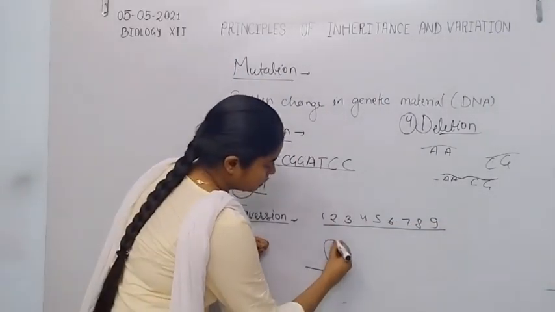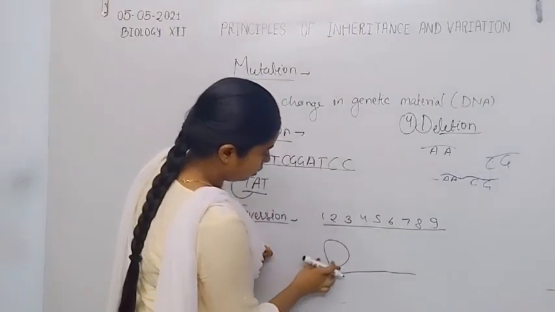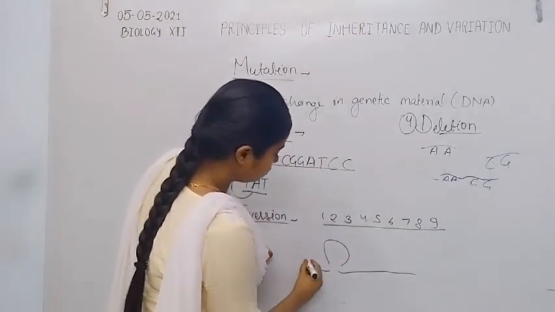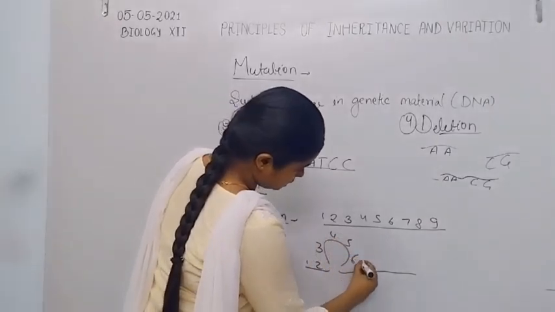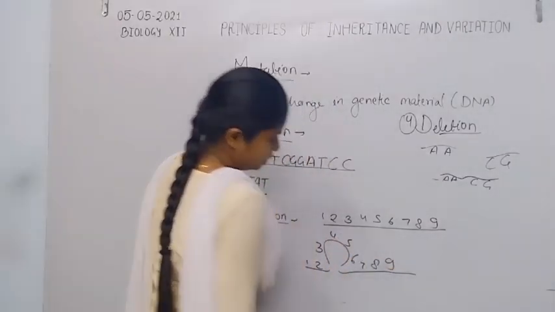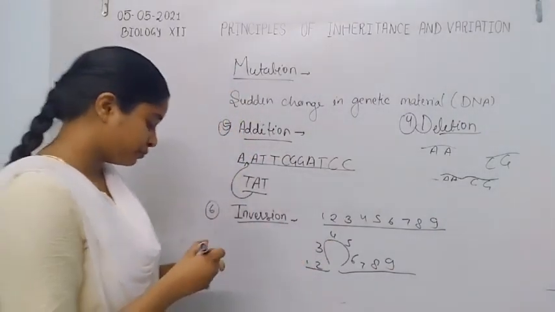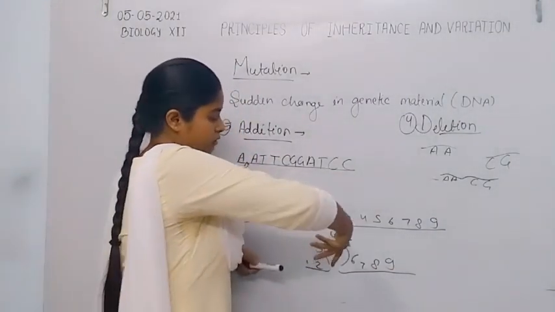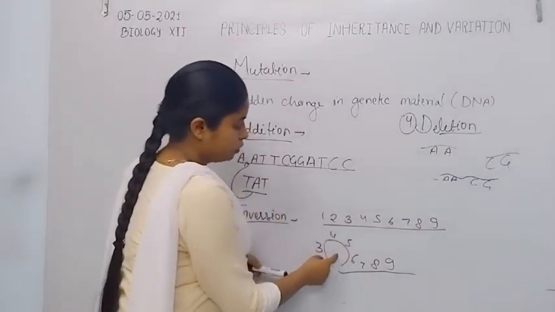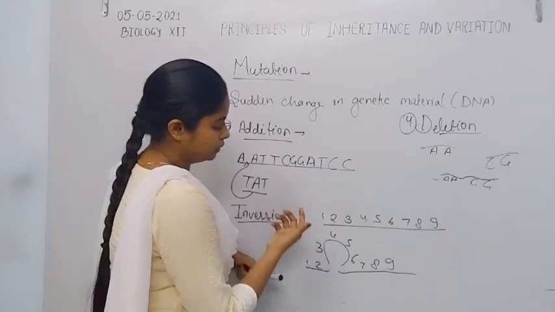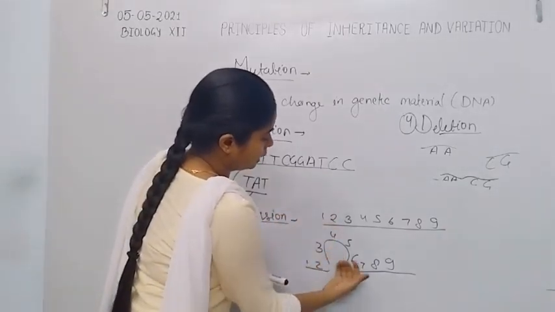When this DNA gets folded and cut by an enzyme, the small portion of this DNA molecule gets turned, then again becomes ligated on the DNA segment.